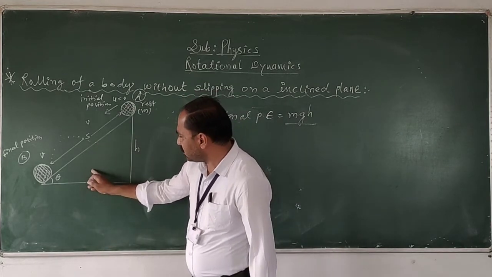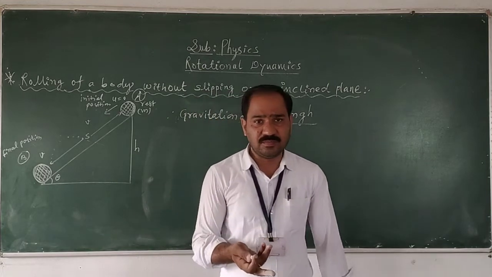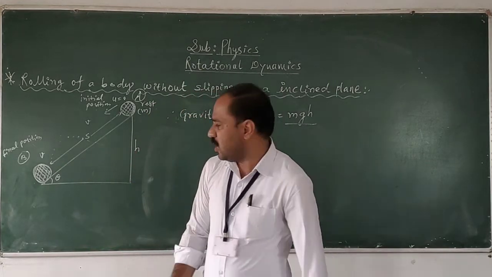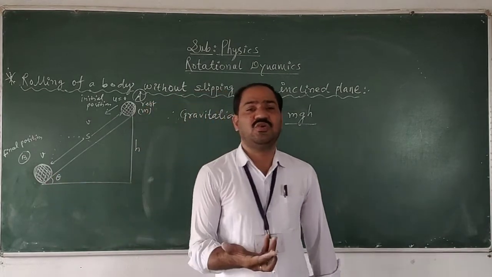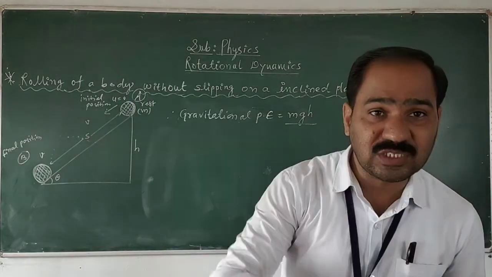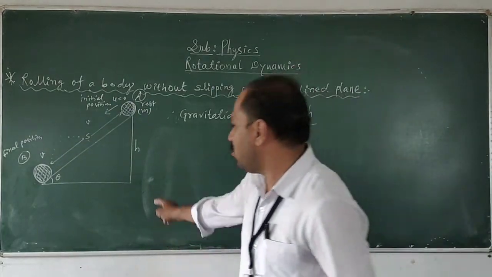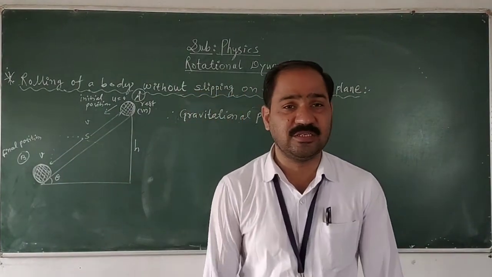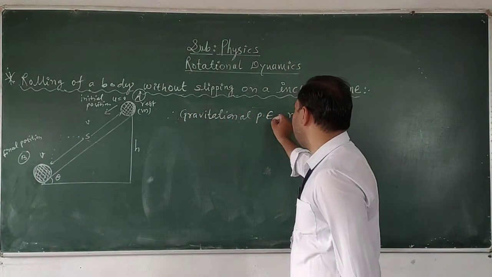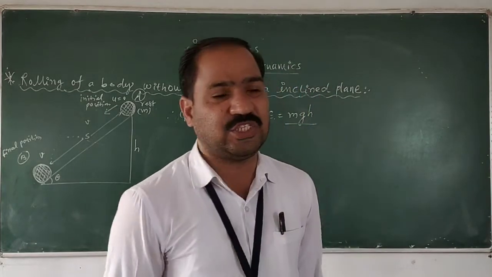At this point the height will be some other value. At this point again it has another value. At this point it is zero. As the body rolls down, the value of the height goes on decreasing. It means that the gravitational potential energy of the body goes on changing.